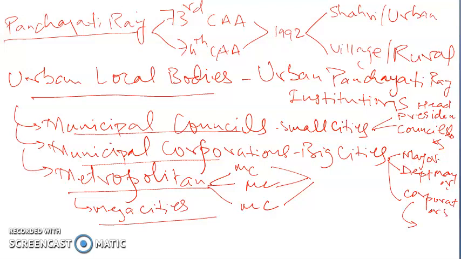So these two people, mayors and deputy mayors, are indirectly elected, but corporators or ward members or councillors are directly elected. And these directly elected corporators elect from among themselves one mayor and one deputy mayor, who head the municipal corporation. So in a municipal corporation, mayors or deputy mayors are not directly elected.